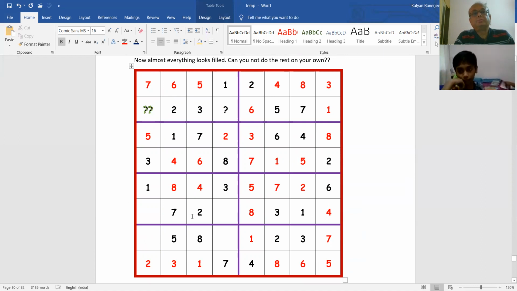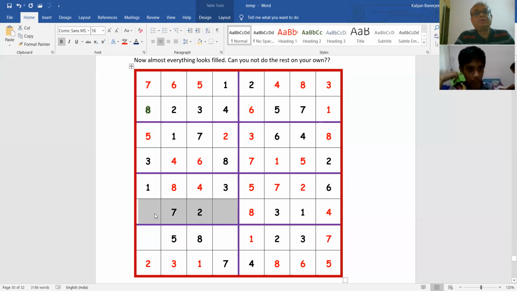So where 4? Question mark or double question mark? The right side will be 4 and the left side will be 8. Okay, now it is easy. Now these two are remaining. 5 and 6. Okay, very good.